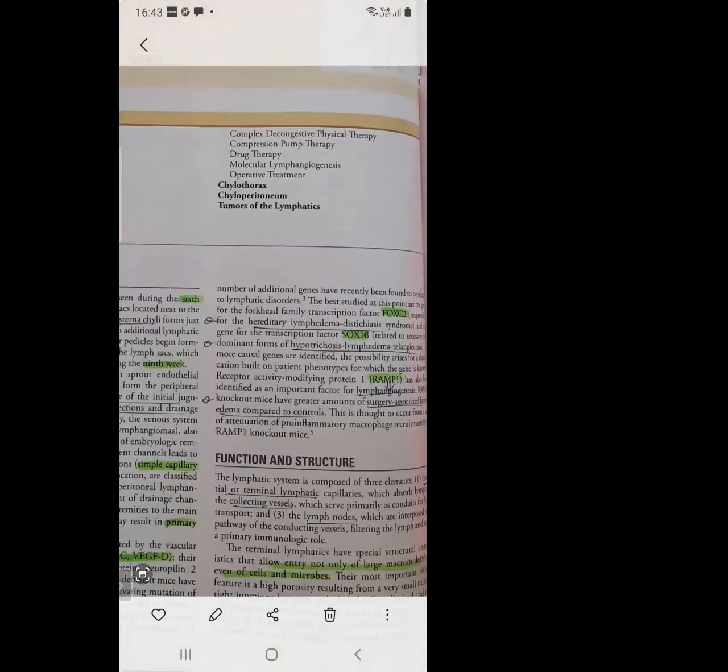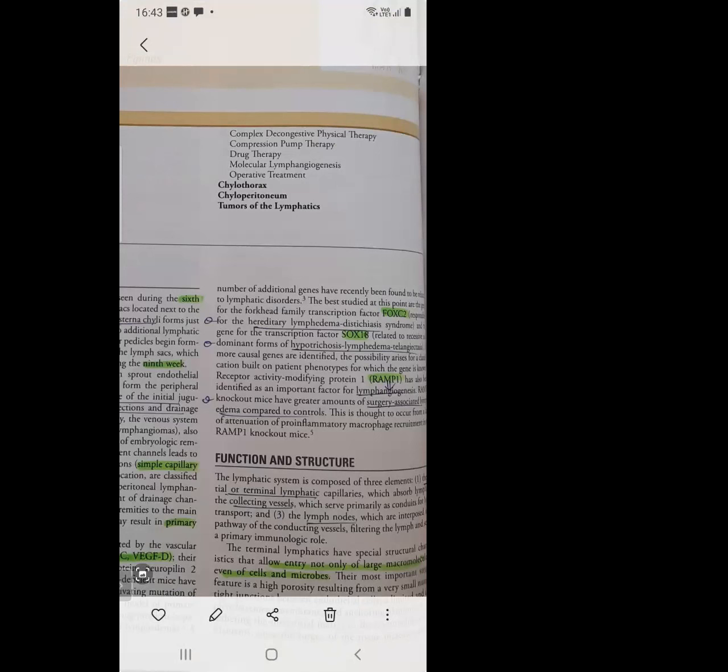Function and structure: the lymphatic system consists of 3 elements. One is the initial or terminal lymphatic capillaries, which absorb the lymph. Second is the collecting channels, which primarily serve as a conduit for lymphatic transport. Third is the lymph nodes, which are interposed in the pathway of the collecting channels, filter lymph, and serve a primary immunological role. So three things: initial and terminal lymphatics, collecting vessels, and lymph nodes.